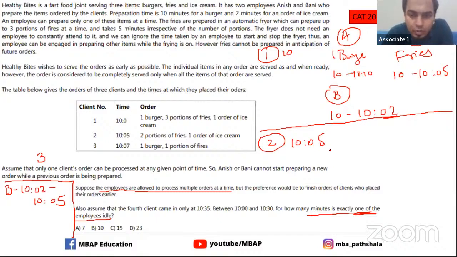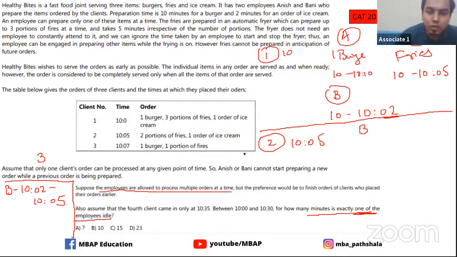Okay, now I'll go ahead. Now 10:05. Client number 2 comes into picture. So who's going to process it? Because A is still busy. A is busy with the burger there, because the burger will be done by 10:10. So obviously B is free, so B starts working here.